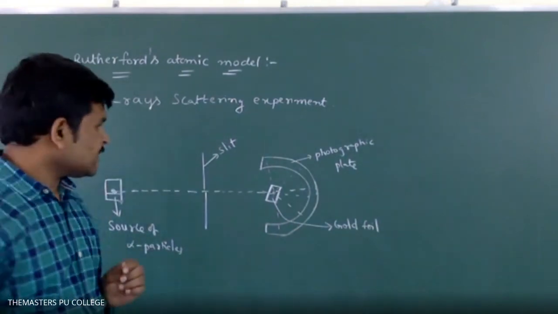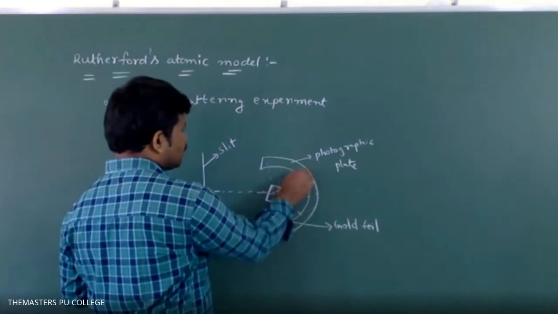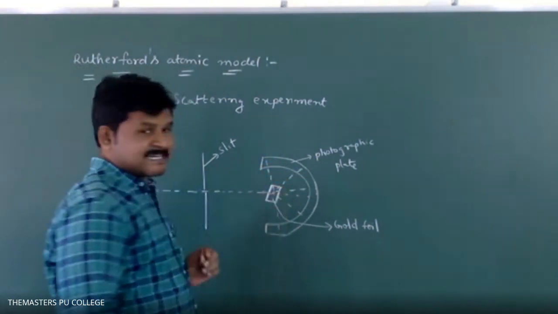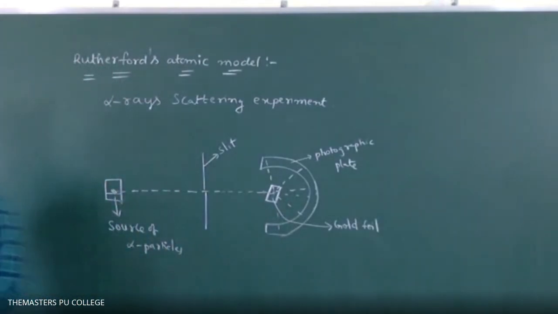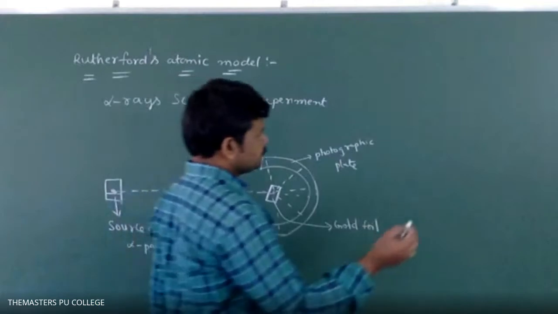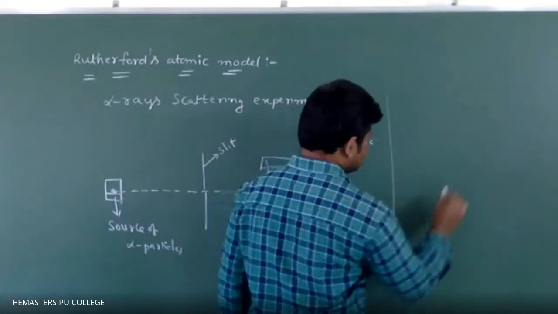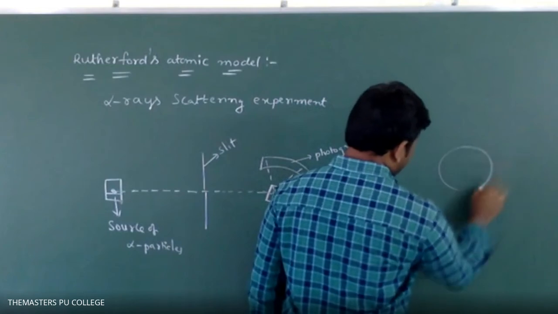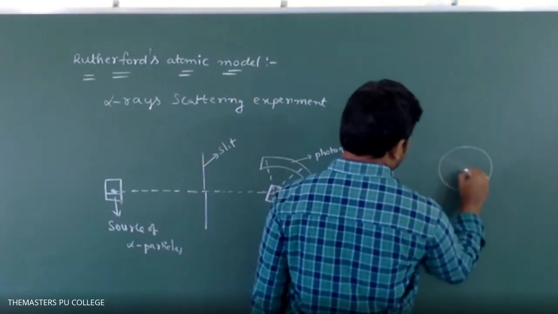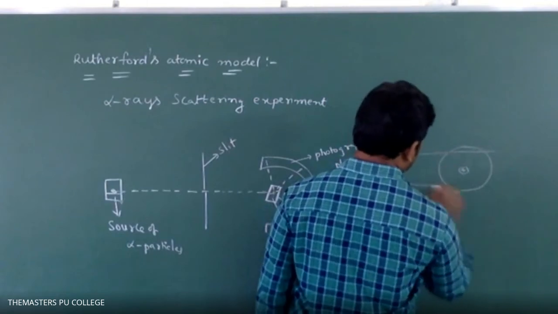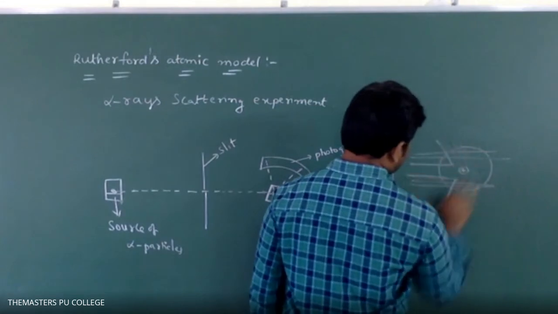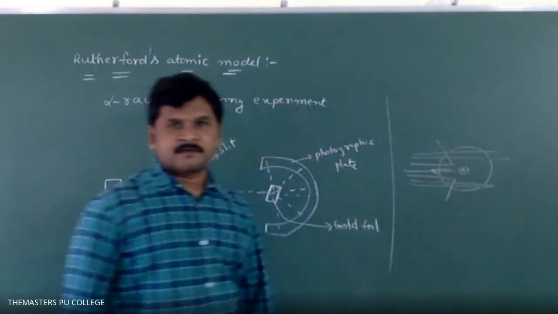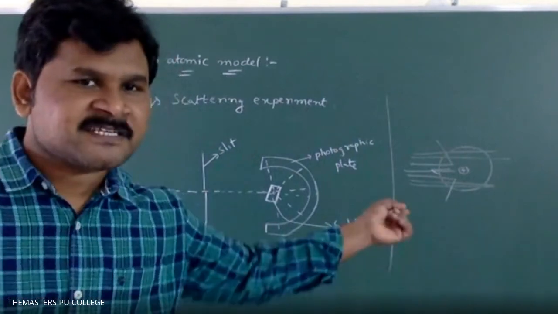See, this is the experimental setup of the gold foil experiment or alpha ray scattering experiment. Is the diagram clear?